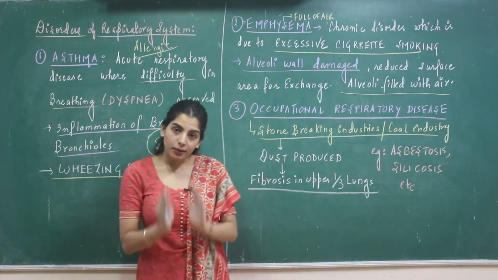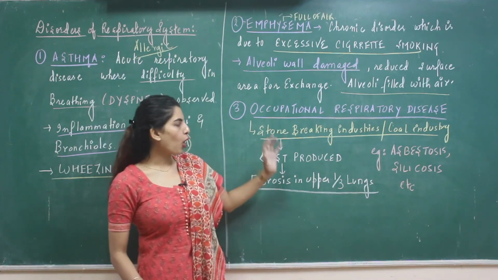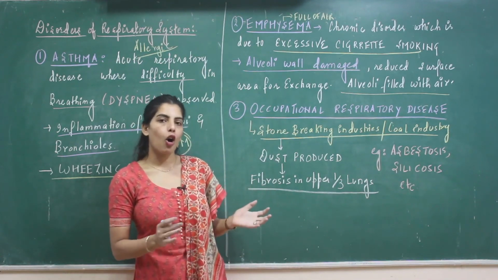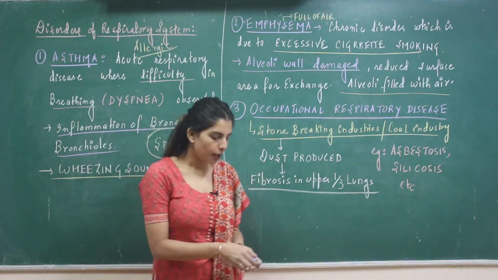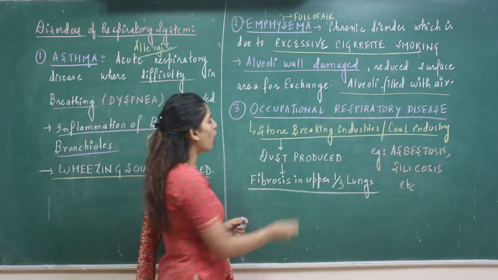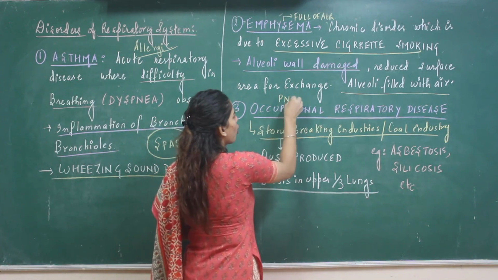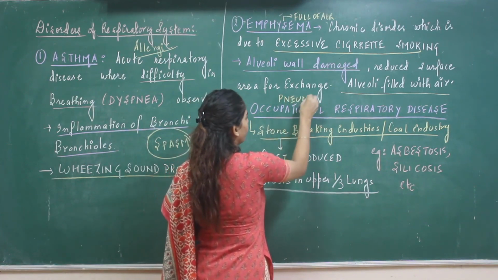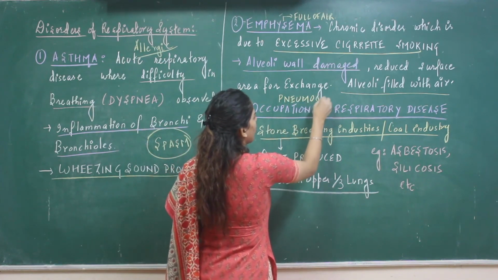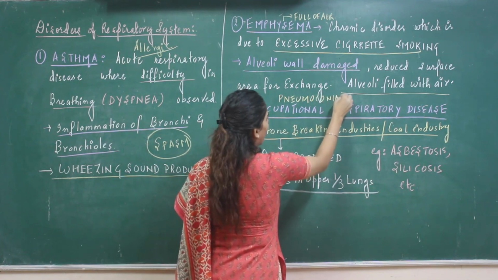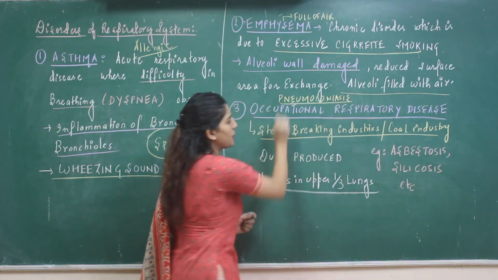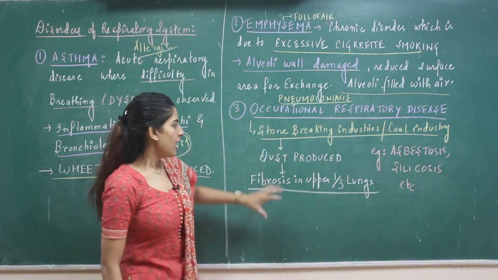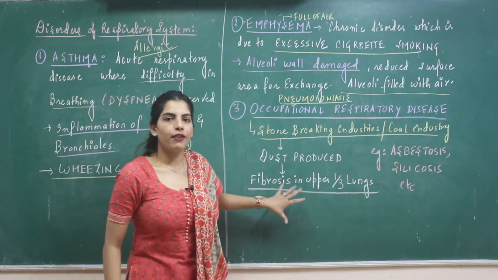And specifically, if you want to identify the occupational respiratory disorders, they are also called pneumoconiosis. Pneumoconiosis is the other name of occupational respiratory diseases. Fibrosis is seen and difficulty in breathing.